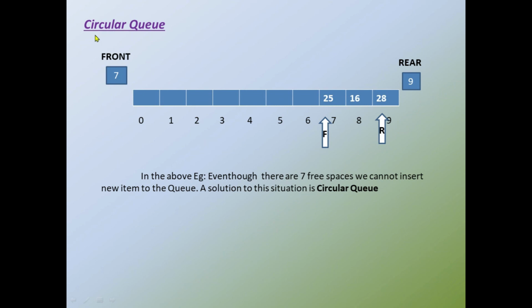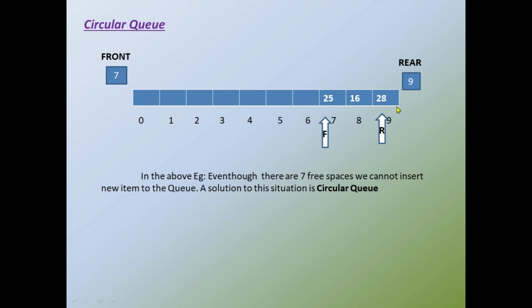I have drawn it to illustrate the importance of circular queue. Consider this example. Here the front is at the index position 7. That means we can delete data 25. It is ready to delete data 25, and the rear is at the position 28.